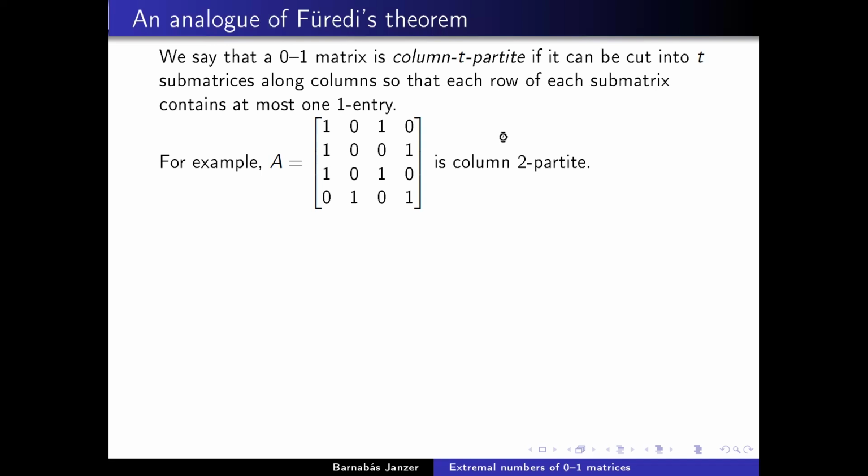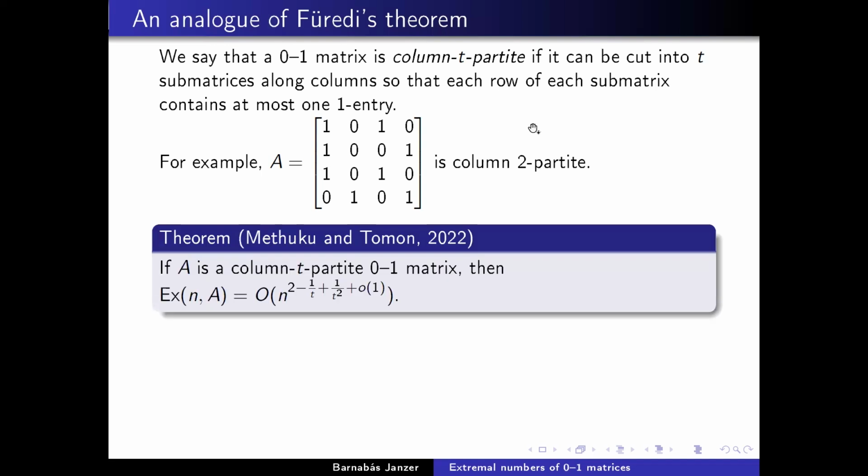And then the result of Methuku and Tomon from 2022 said that if you have a column-t-partite 0-1 matrix, then you can give this upper bound on the extremal number. It's basically at most n^(2-1/t+1/t²+o(1)).